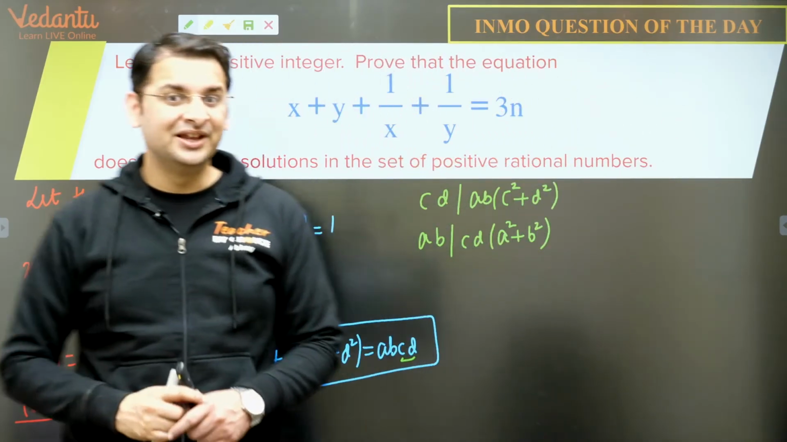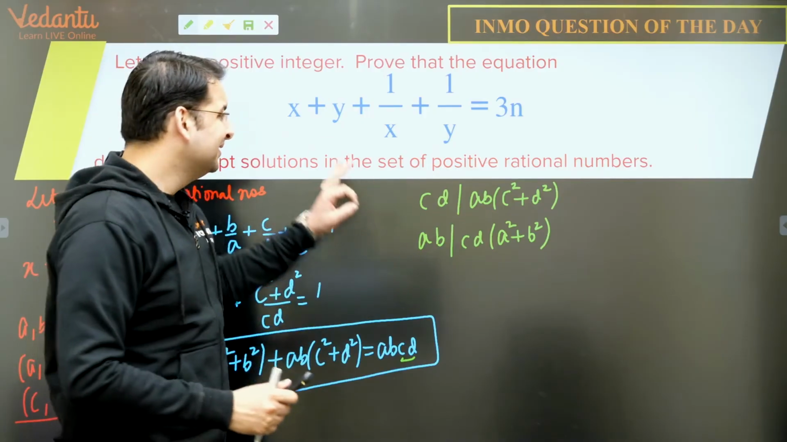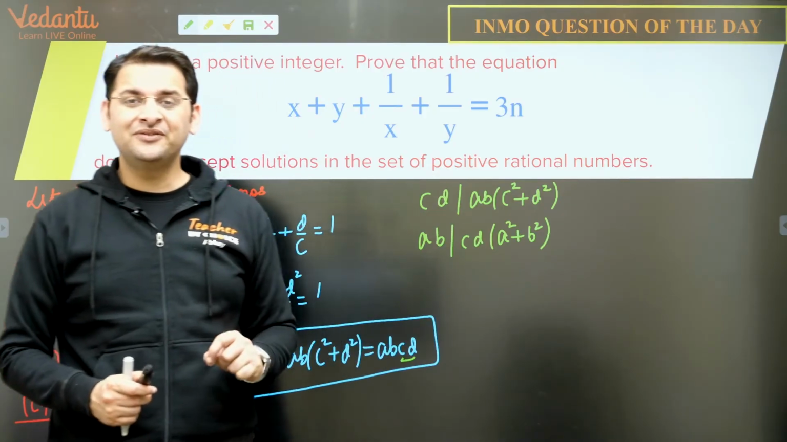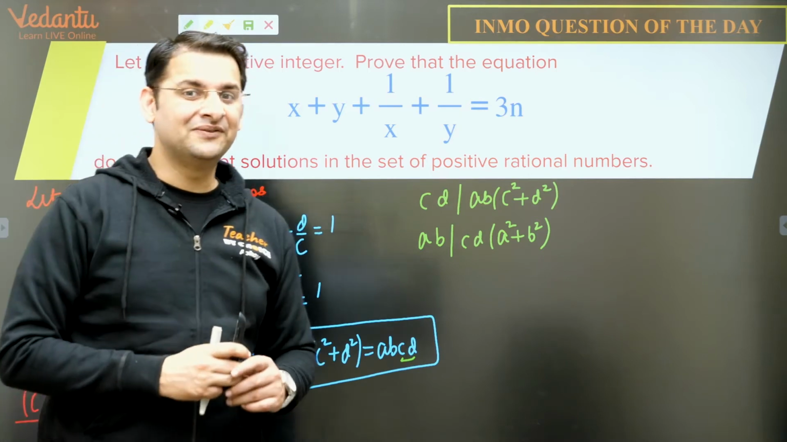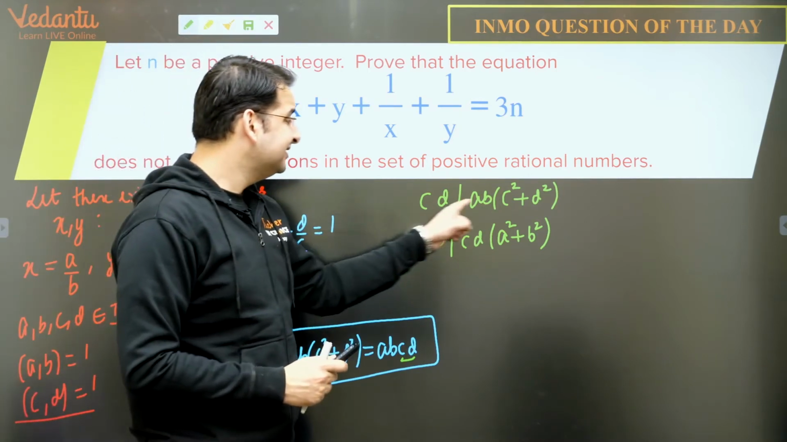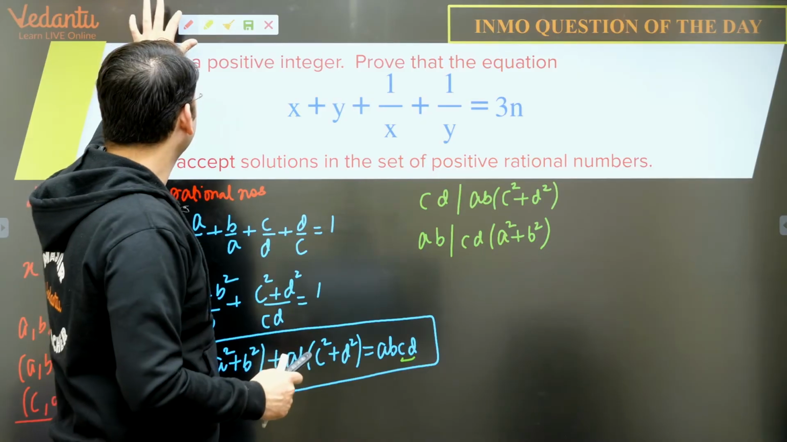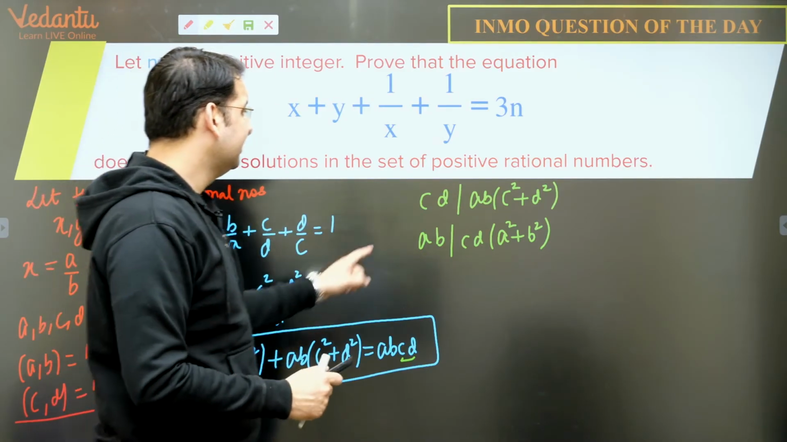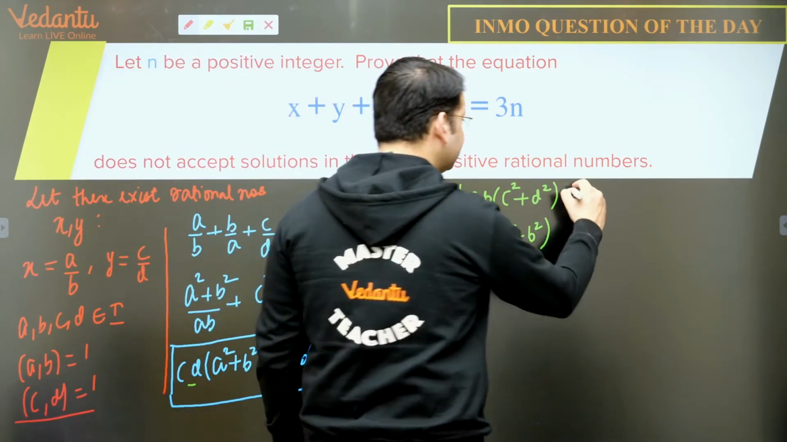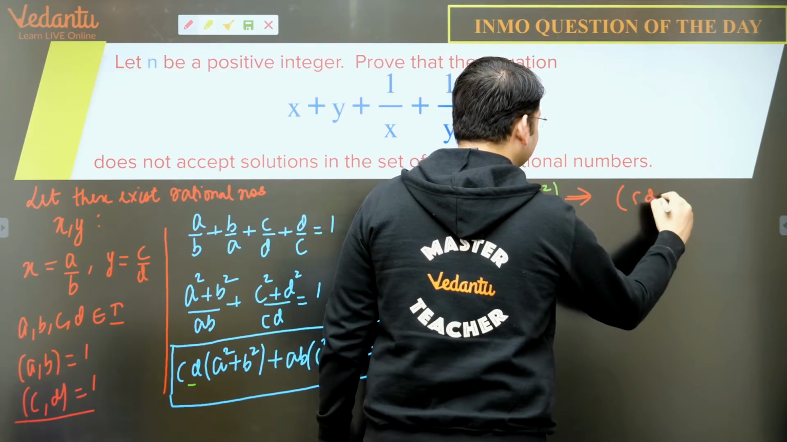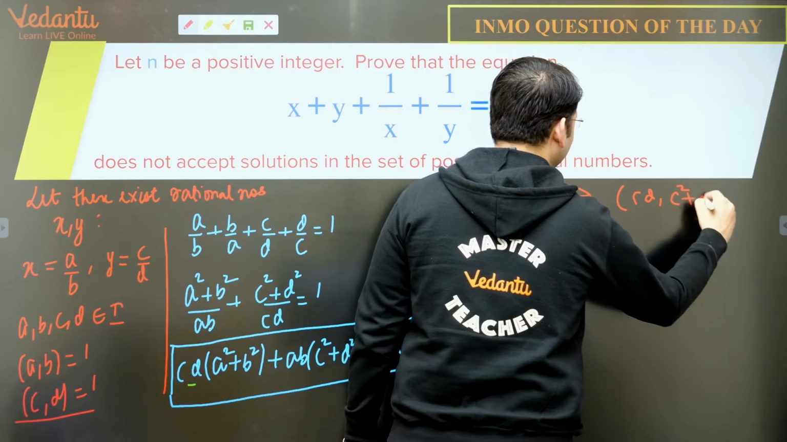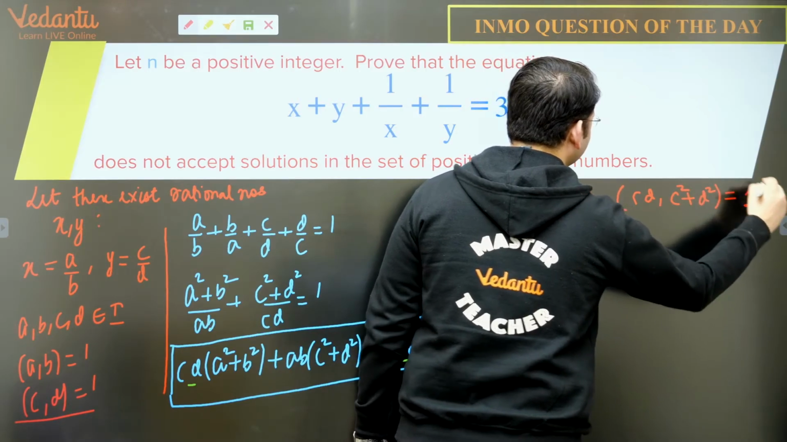Now again, you can pause this video, solve further, take about 5 to 10 minutes before you resume the video for the next hint. Now since cd divides ab into c square plus d square, we also know for a fact that GCD of cd and c square plus d square is equal to 1.